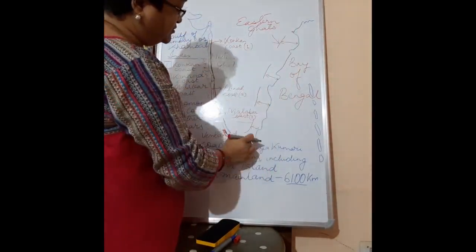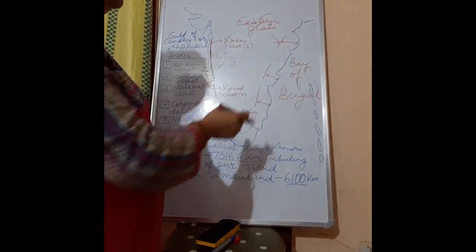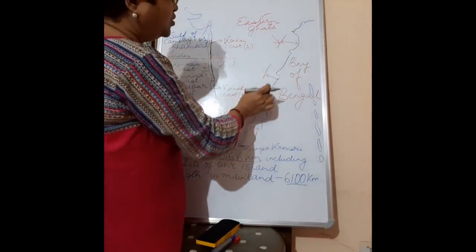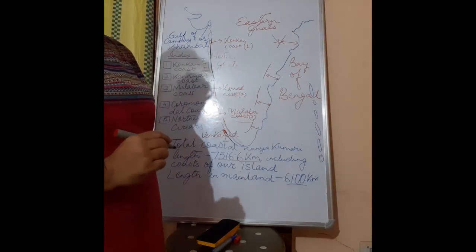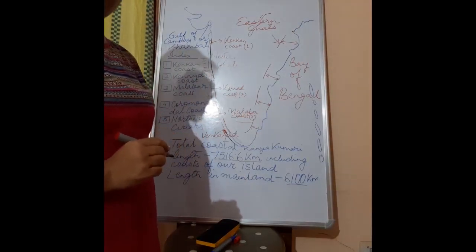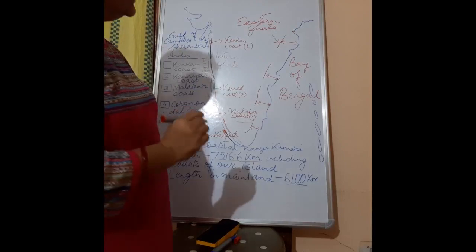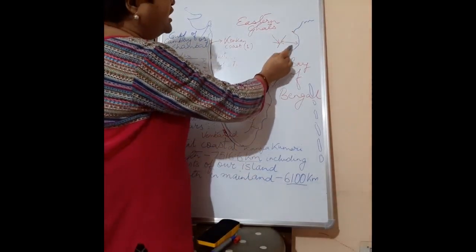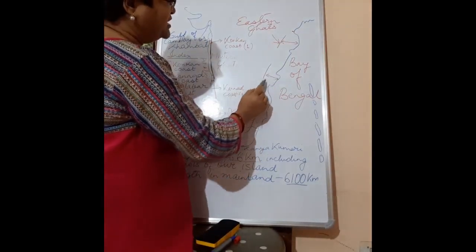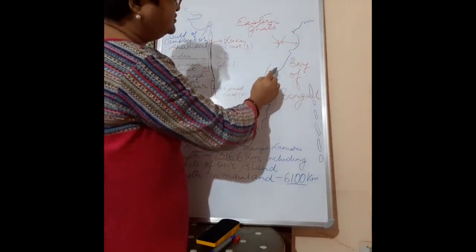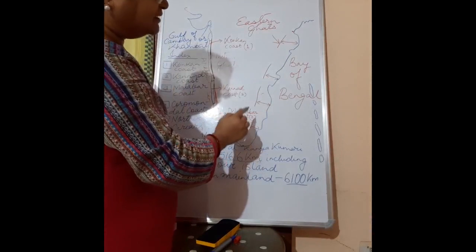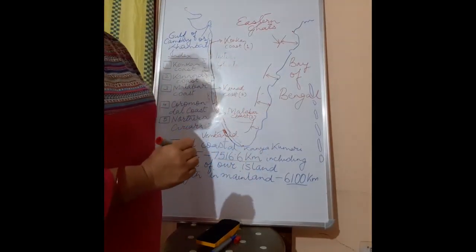So the length is almost the same, but it is wider because here there are deltas of some major rivers, and these major rivers have deposited a lot of alluvium, giving rise to a fertile coastal plain along the eastern coast of India.